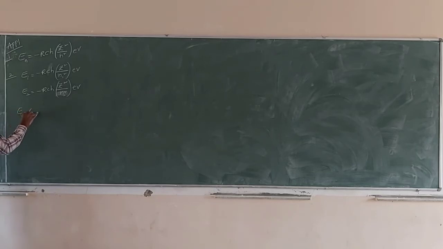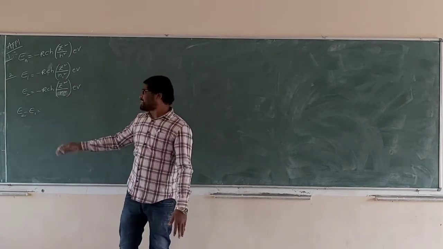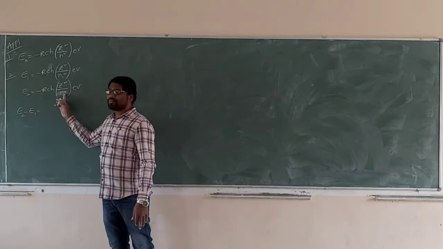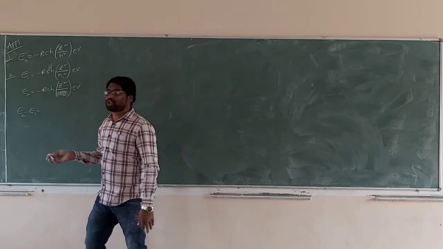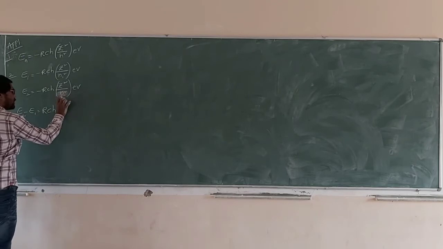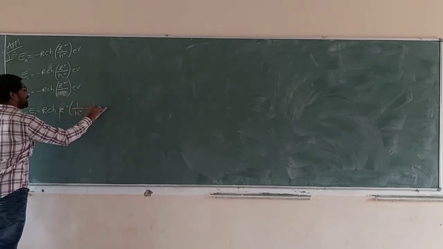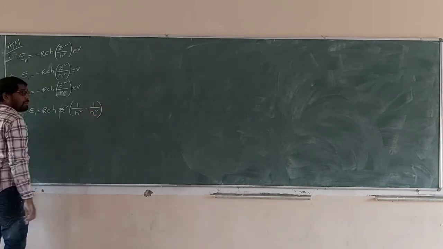E2 minus E1 is equal to, see carefully, for normal sides 2 minus 1, for negative sides 1 minus 2, R c h into Z square also common, 1 by n1 square minus 1 by n2 square.